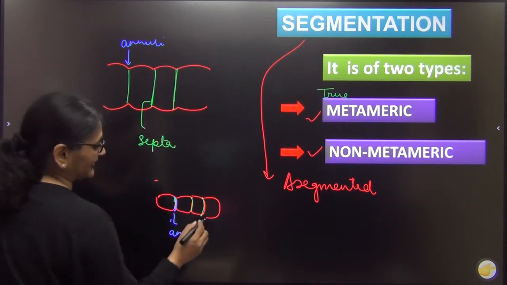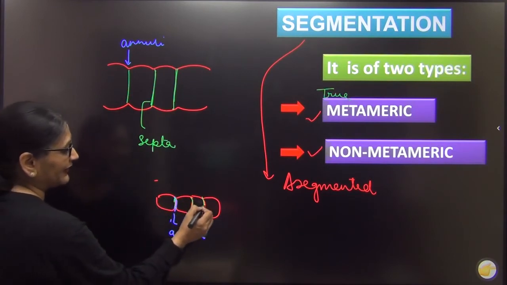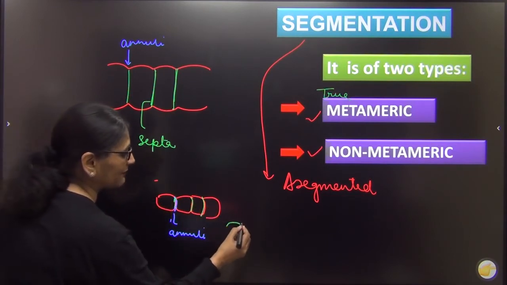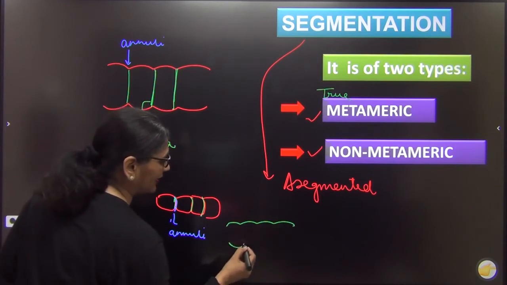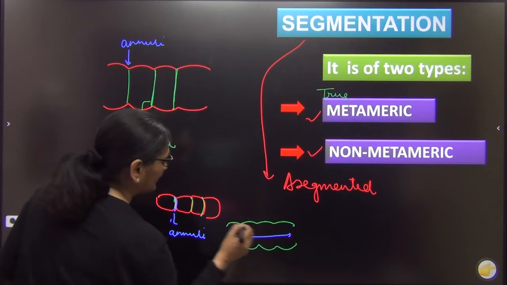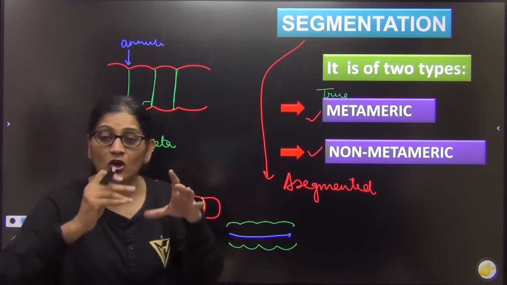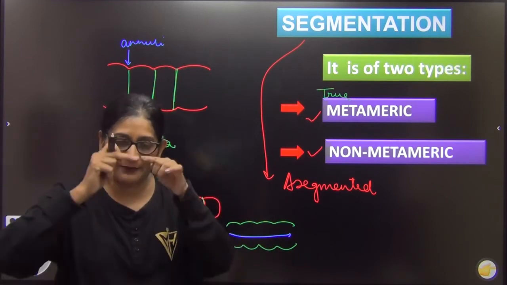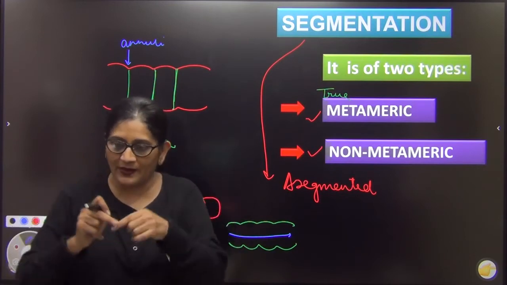जबकि कुछ animals ऐसे होते हैं जिसके बाहर में segmentation है due to annuli, लेकिन जब बॉडी को अंदर से देखोगे ना बेटा, so it is a continuous chamber. The segmentation is only peripheral. ऊपर से लग रहा है कि there is one segment, there is another segment like this. ऊपर से ऐसा लग रहा है.